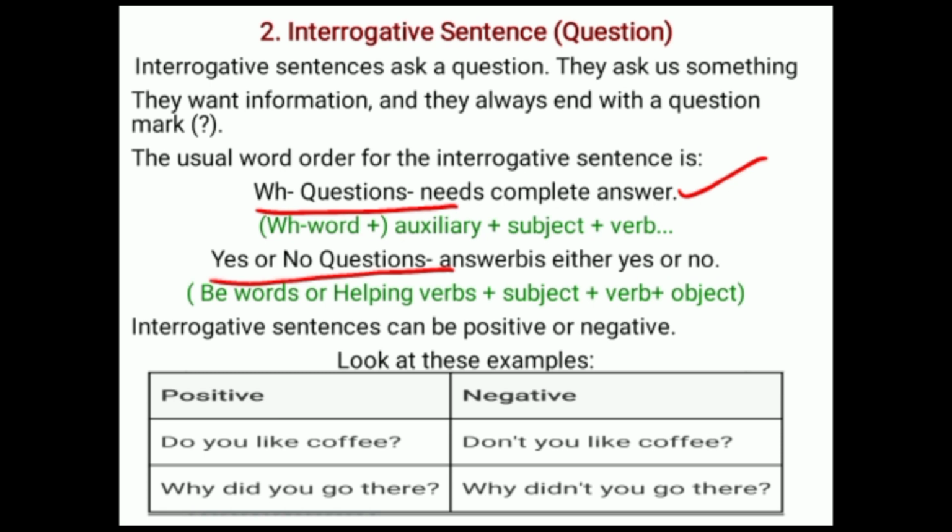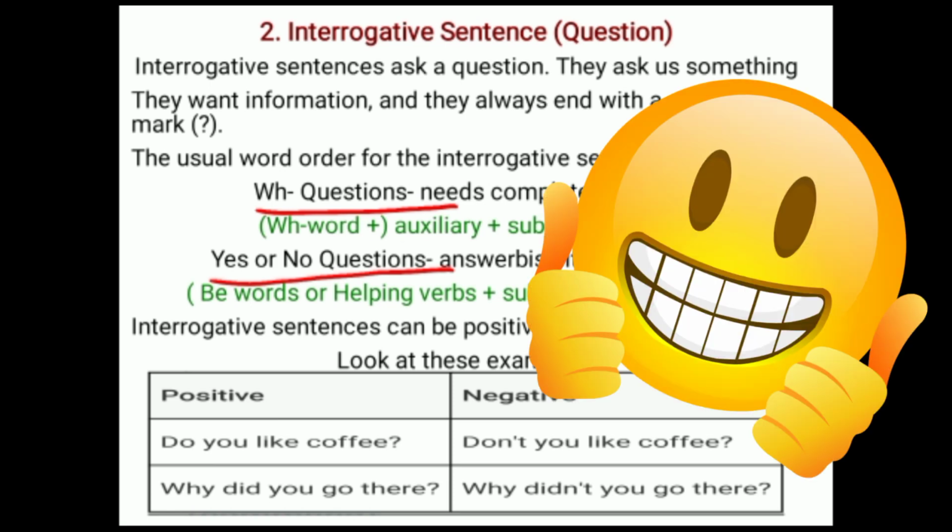An interrogative sentence can be positive or negative. Look at these examples. Do you like coffee? The answer is either yes or no. You need not give a complete sentence. Why did you go there? You need to give a complete answer here because the reason should be provided.